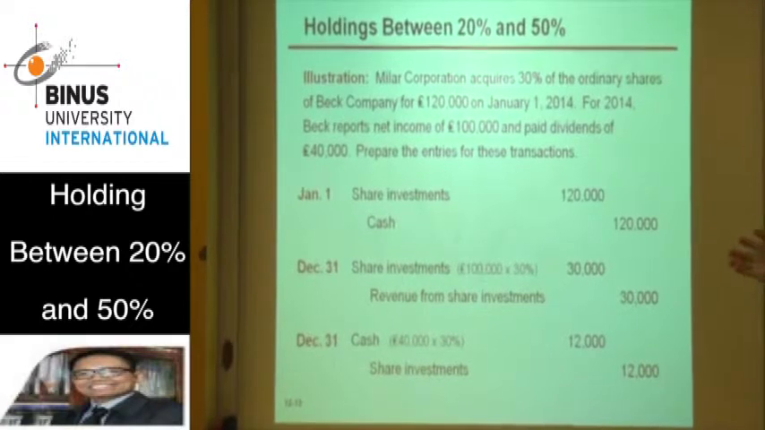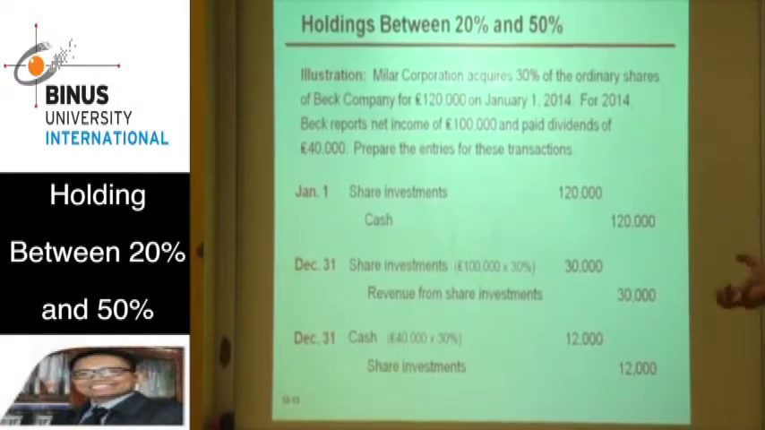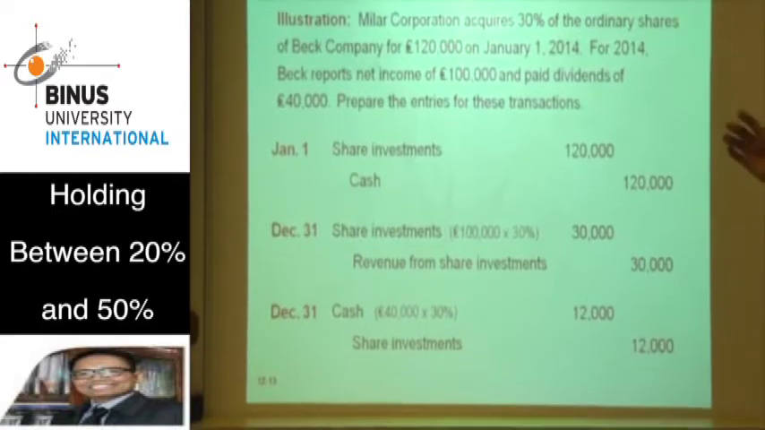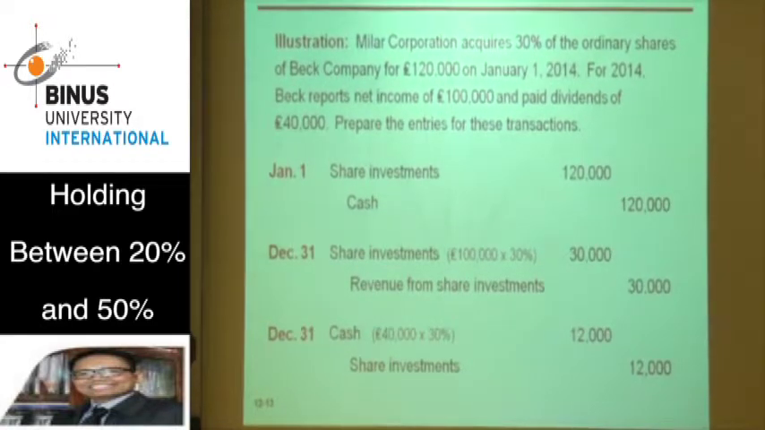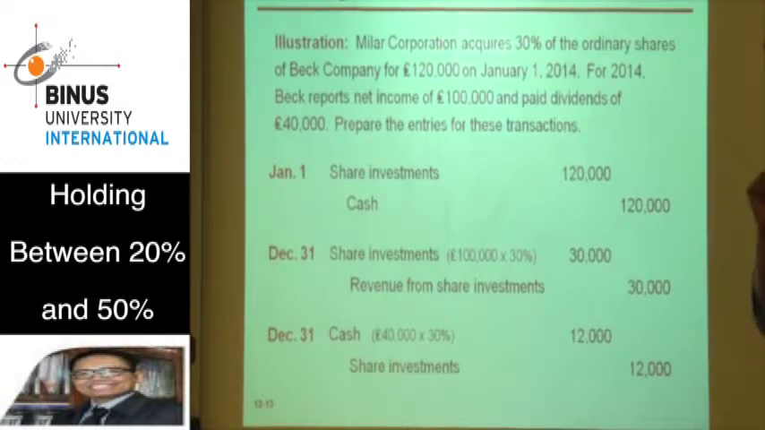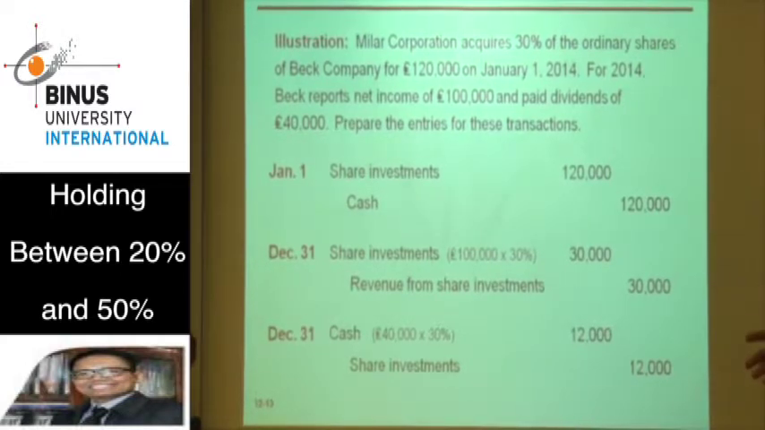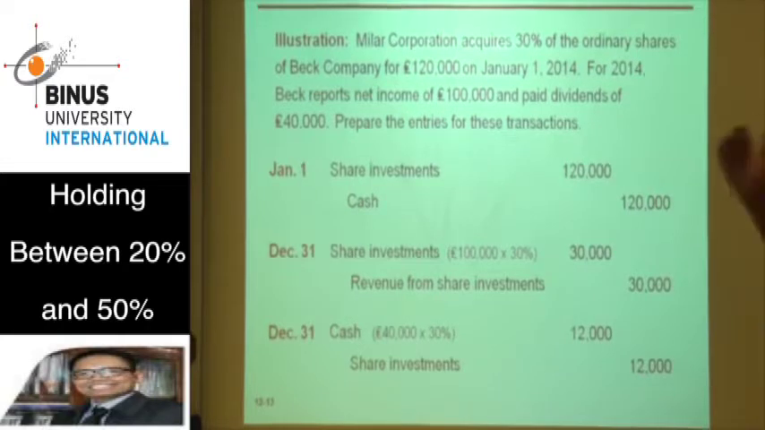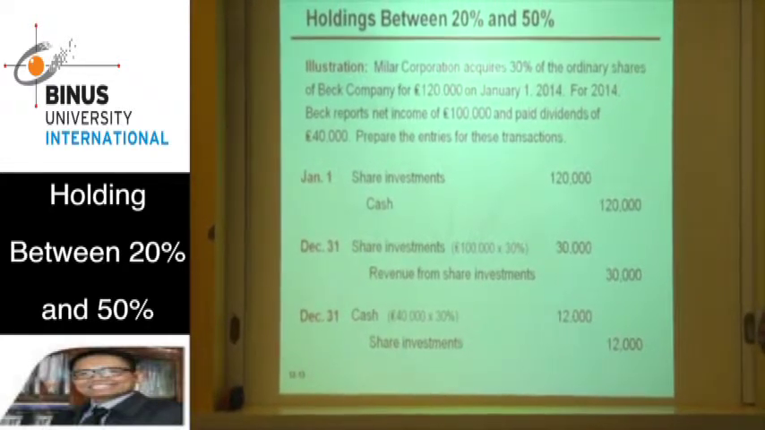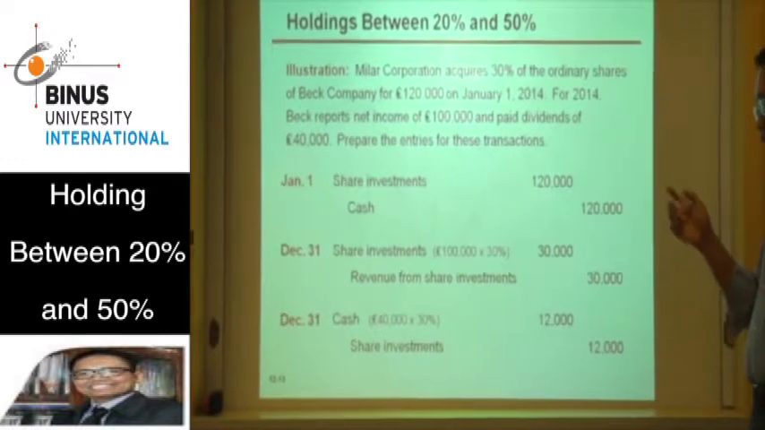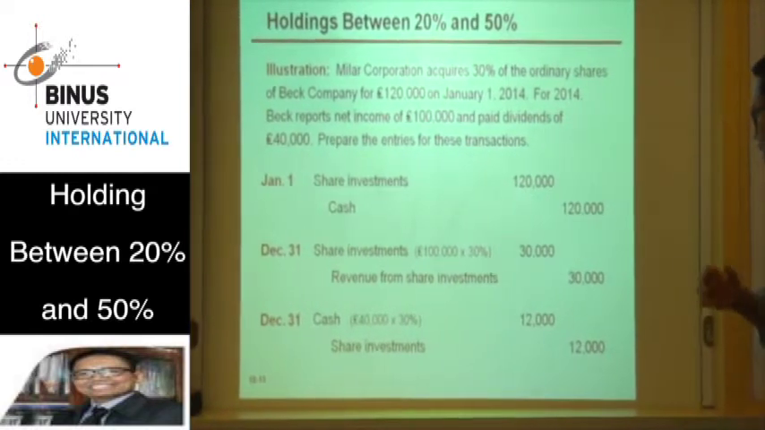Another journal that must be made is for receiving dividends. Debit cash, and credit share investment. We must be careful here, because if we use the cost method, the credit is not share investment, but the credit is dividend revenue. But in the equity method, when the company receives a dividend, the journal is debit cash and credit share investment. The amount is 40,000 times 30%, which is 12,000.